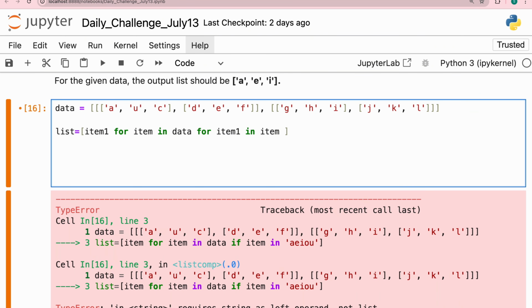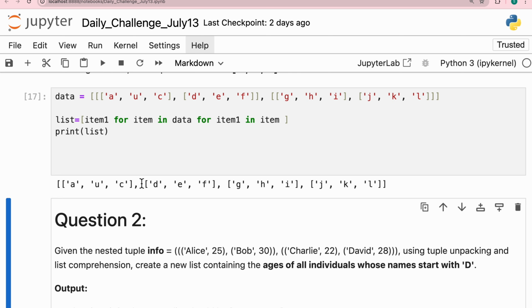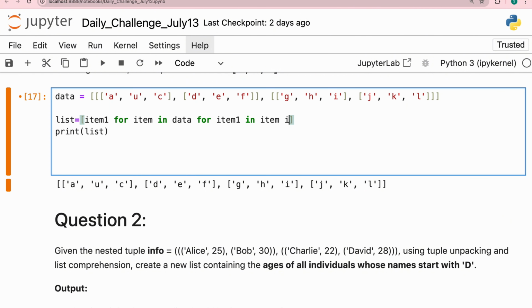Now if I print item, print list, let's see what comes. I get a list of lists. Okay, so I still cannot put that condition, because let's say I put the condition now, if